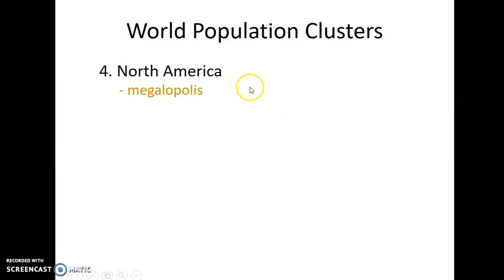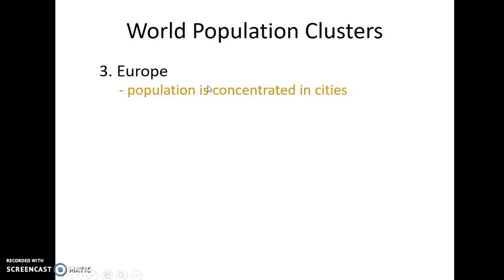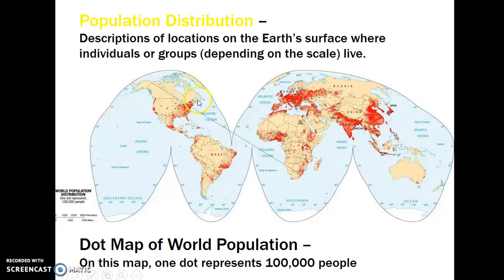We also have a population cluster in North America. Let's take a look at where that would be. That would be up here in the northeastern part of North America. That's New York, Philadelphia, Boston, and then southeastern part of Canada. This is where you would have Toronto in Ontario. You would have Montreal in that area, Ottawa in this area as well. So this is the clustering here in North America.